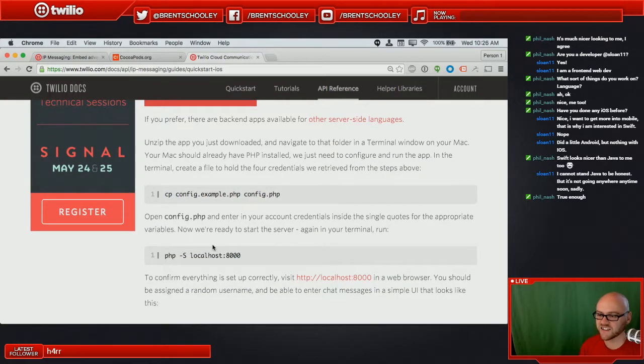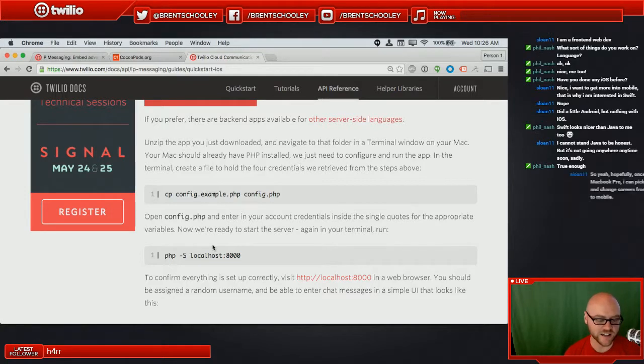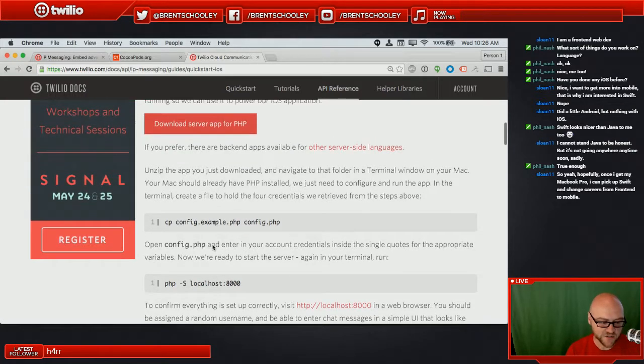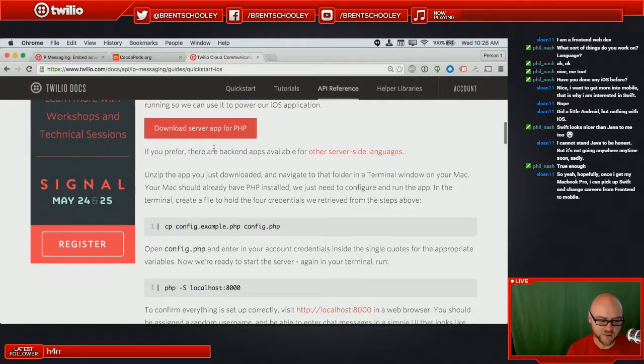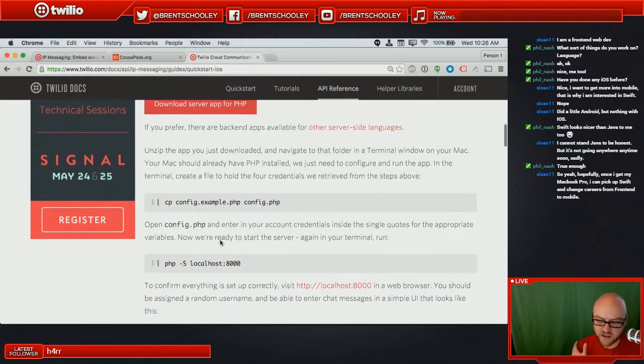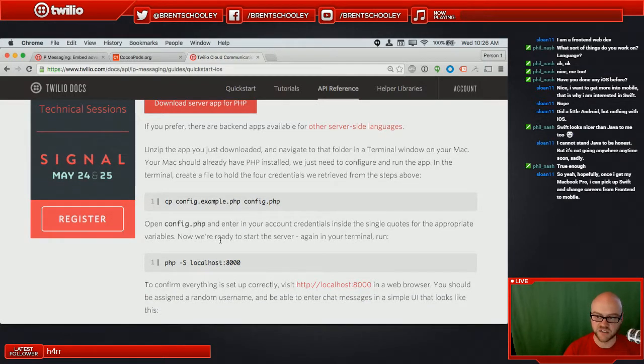Basically, this is the guy at the door that hands you a pass, or this is you out handing your friends a pass so that you can get in the door to the social club that is our chat application. And we have a quick start server application for PHP that'll allow us to do this really quickly.